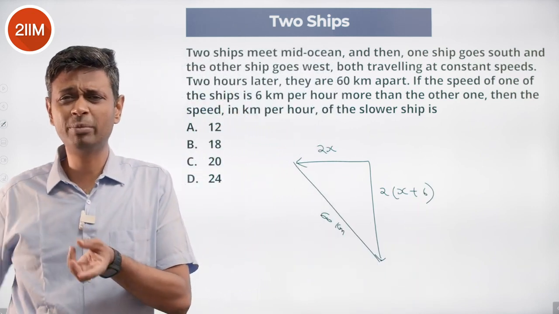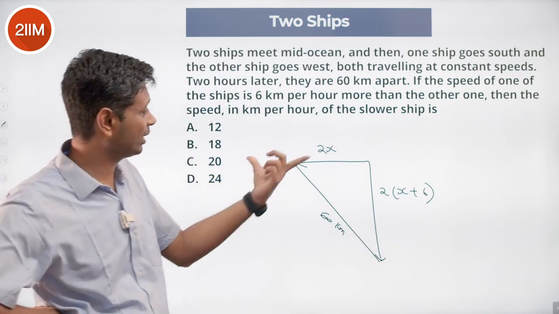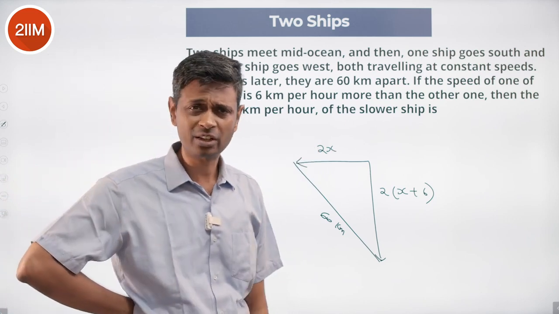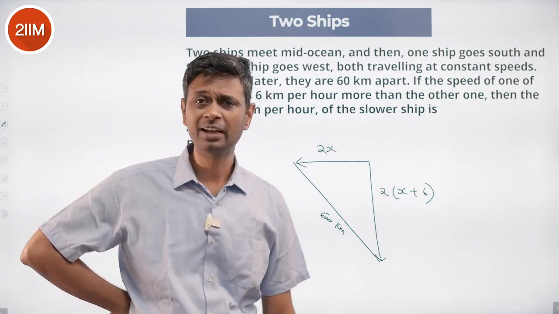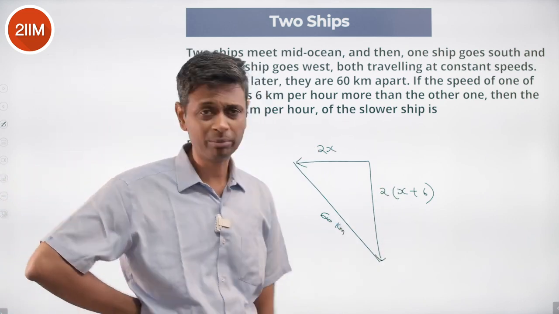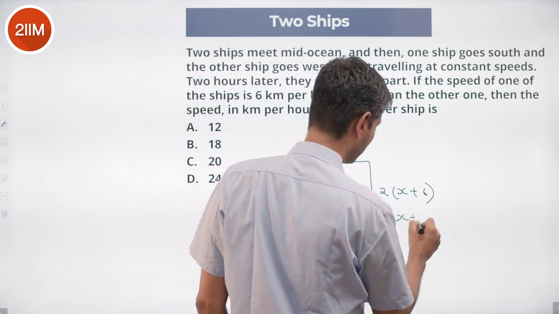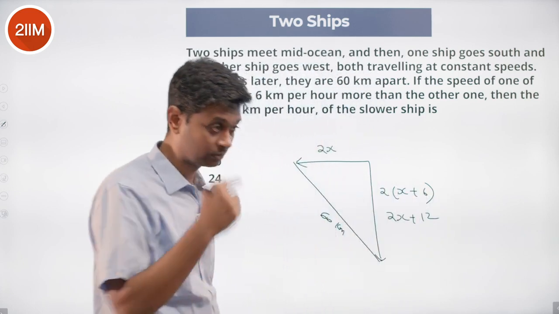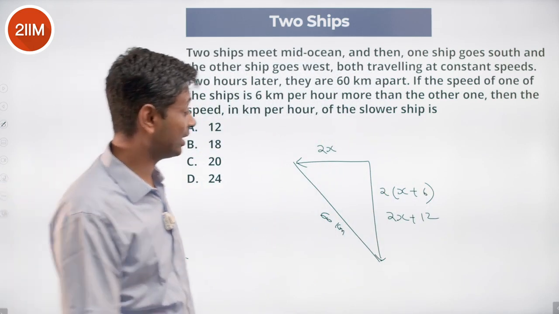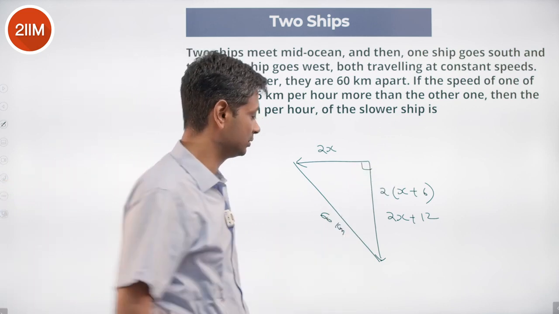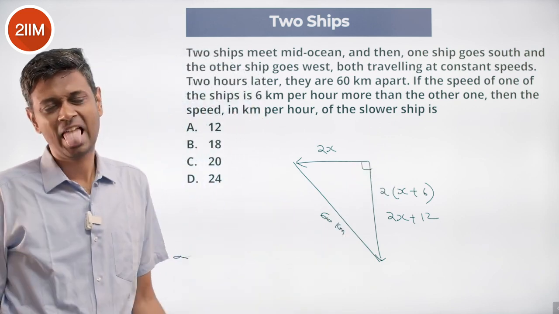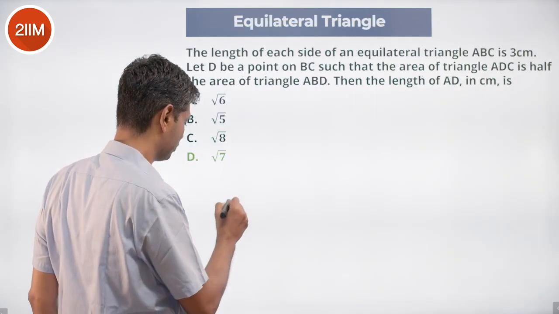Speed of the slower ship, let it be x kilometers per hour. In 2 hours it will travel 2x kilometers. The faster ship will be x plus 6 kilometers per hour. In 2 hours it will travel 2 times x plus 6. Now this is 2x. This is 2x plus 12. Difference is 12. Chances are this is a beautiful Pythagorean triplet. 60, I will think about 3, 4, fine.